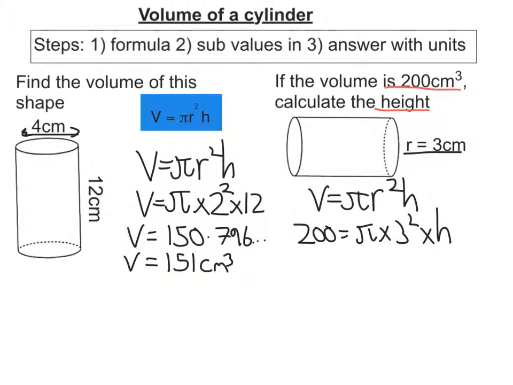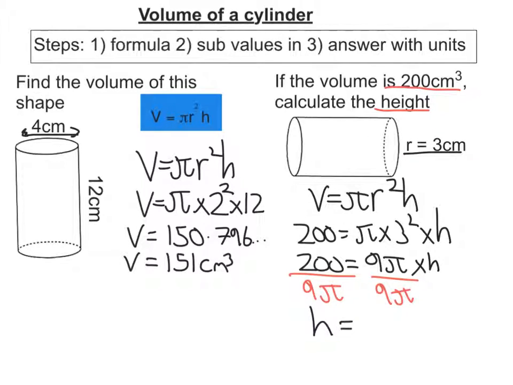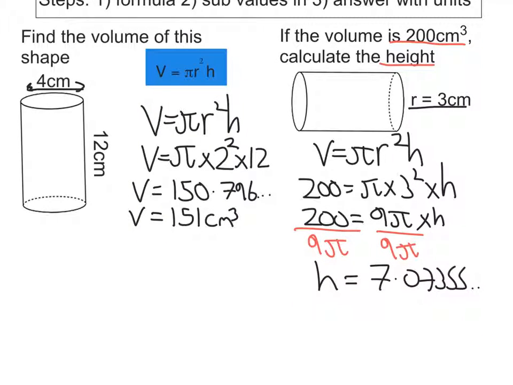So what have we got here? Well, we've got 200 is equal to, well, 3 squared is 9. Pi times 9 is just 9 pi times h. So to get h on its own, i.e. to solve it, I'm going to divide both sides by 9 pi. And if I do that in my calculator, I'm going to get 7.07355... And then to 3 significant figures, this would be 7.07 centimeters.